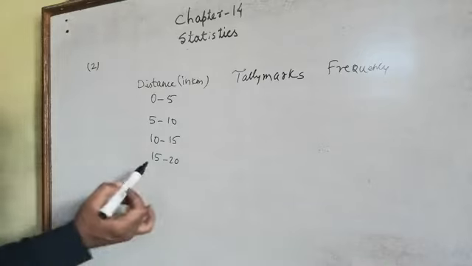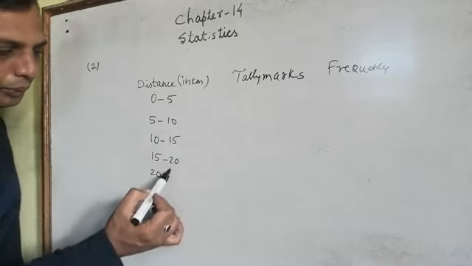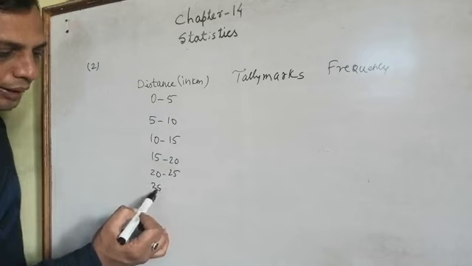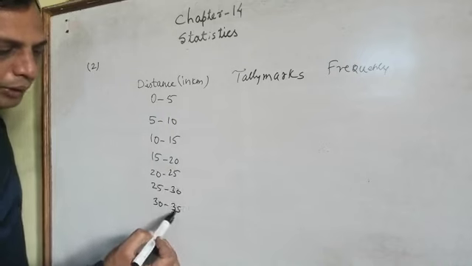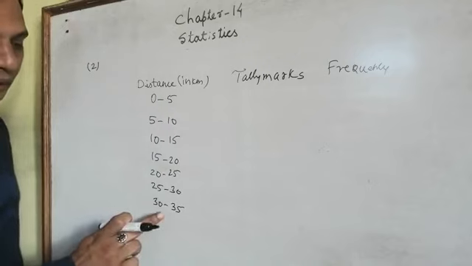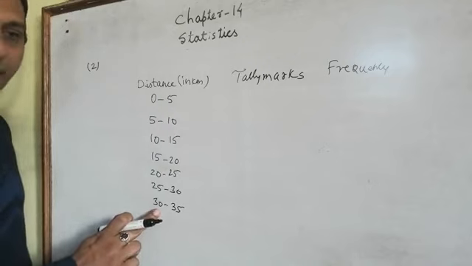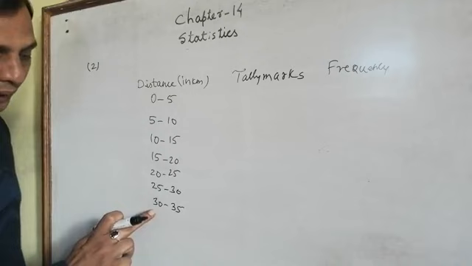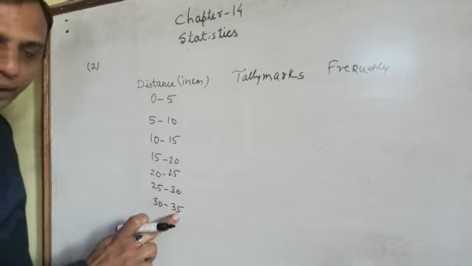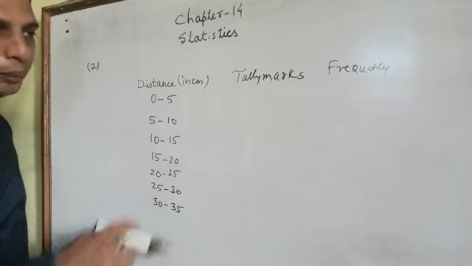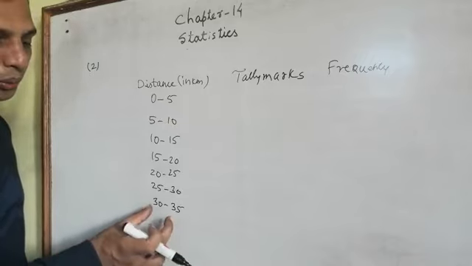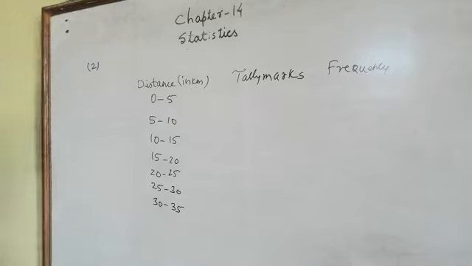That means we have to take the table up to 35. Why did I take up to 35? Because 32 will come between 30 and 35. If I take up to 30, there will not be a place to represent 32. So this table will go up to 35.